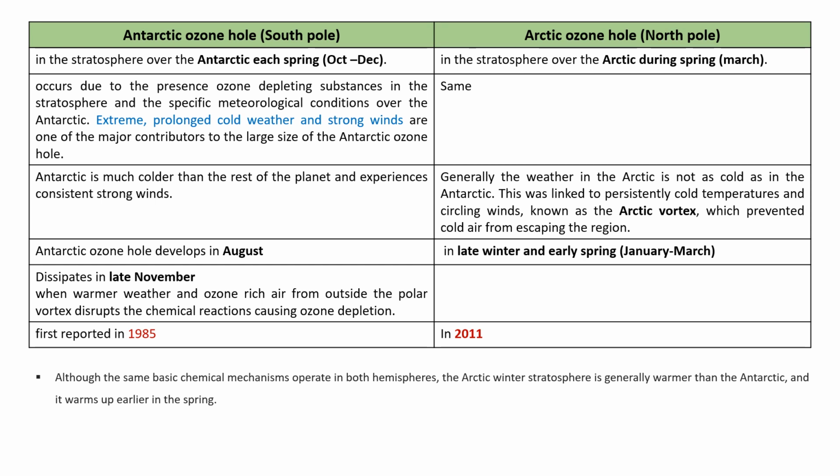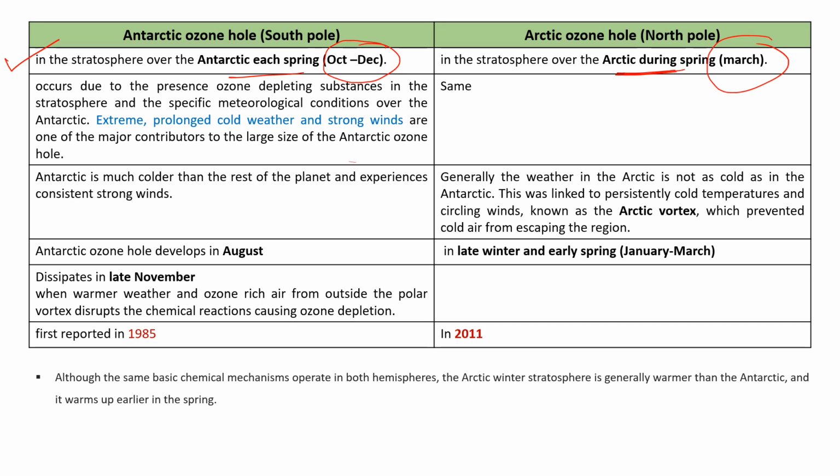So on both the poles, in the Arctic region, or we can say northern hemisphere, or the Antarctica region, or we can say southern hemisphere, ozone hole formation takes place. But the severity is observed more in the Antarctica region. In Antarctica, in the stratosphere, the ozone hole formation starts in the spring, from October to December. In the Arctic, the ozone hole starts during the Arctic spring months, from the month of March.